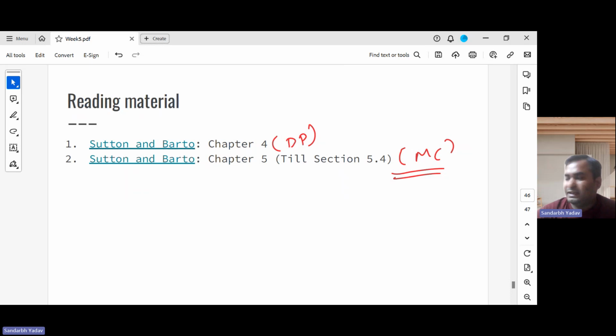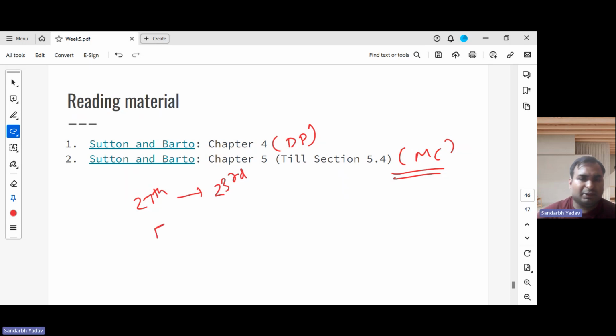The session on 27th was moved to 23rd, right? And the next session is on 5th. Let me see.